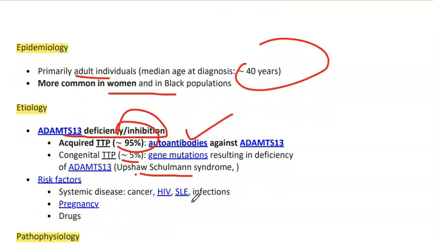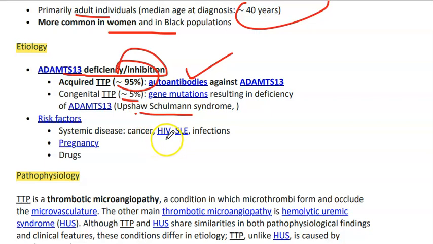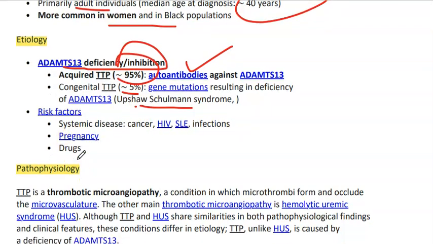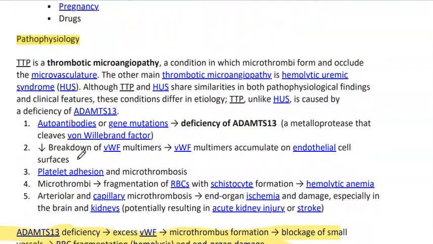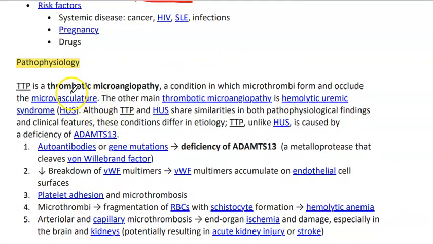What are the underlying risk factors? Systemic diseases like cancers, HIV, SLE, infection, pregnancy, and drugs. What is the underlying pathogenesis? This is a thrombotic microangiopathy in which microthrombi form and occlude the microvasculature. The other main thrombotic microangiopathy is hemolytic uremic syndrome, as we have discussed earlier. Although TTP and hemolytic uremic syndrome share similarity in both pathophysiological and clinical features, these conditions differ in etiology.